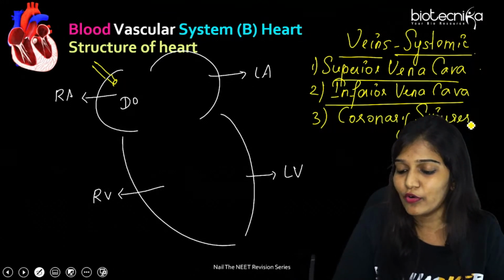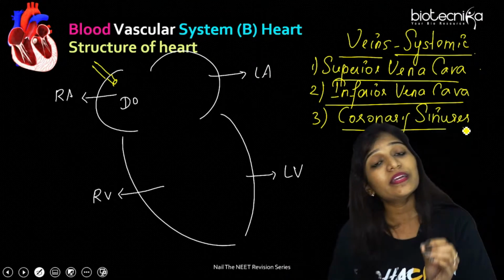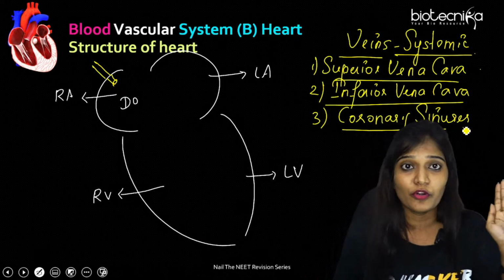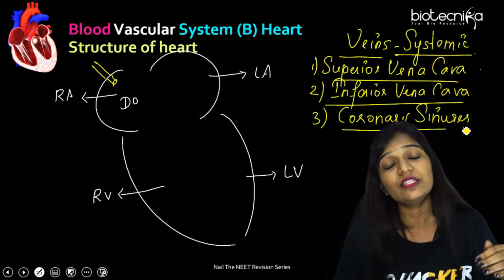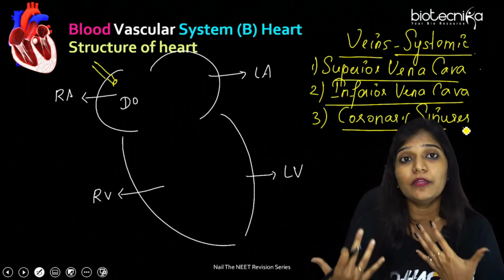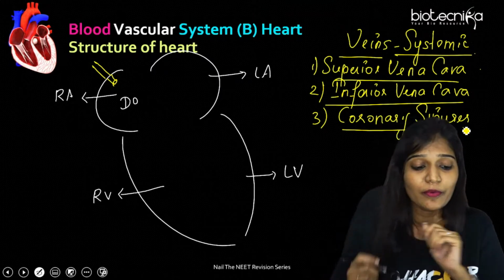Coronary sinuses are also present. Okay. Superior vena cava carries deoxygenated blood from the topmost portion of your body. Inferior vena cava carries deoxygenated blood from the bottommost portion of your body because it has to be oxygenated again. And what about this coronary sinus?